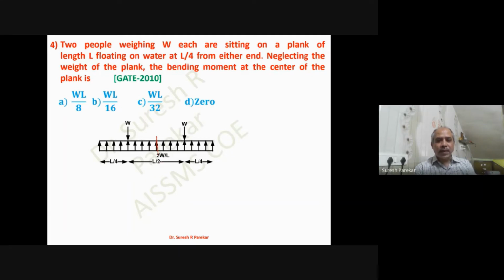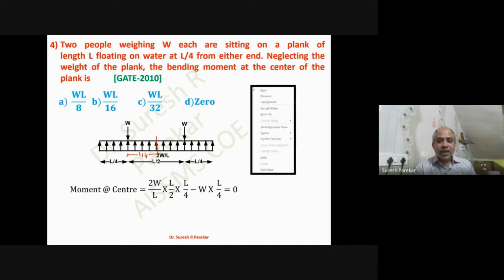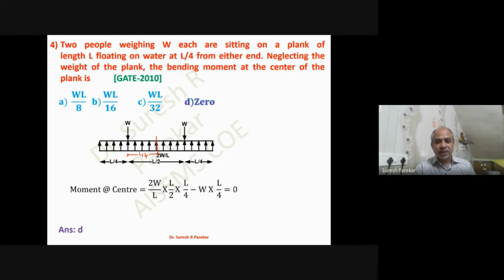Now this is 2W by L. So we have this total 2W by L into L by 2, and that will give me 2W by L into L by 2 into L by 4, and due to this we have only W into L by 4. This is L by 4 distance. So from the cantilever end to the center we have L by 2. And then we are going to get, you can see, this 2W by L into L by 2 into L by 4, which I just mentioned, minus W into L by 4, and the value is 0. So we have that option.